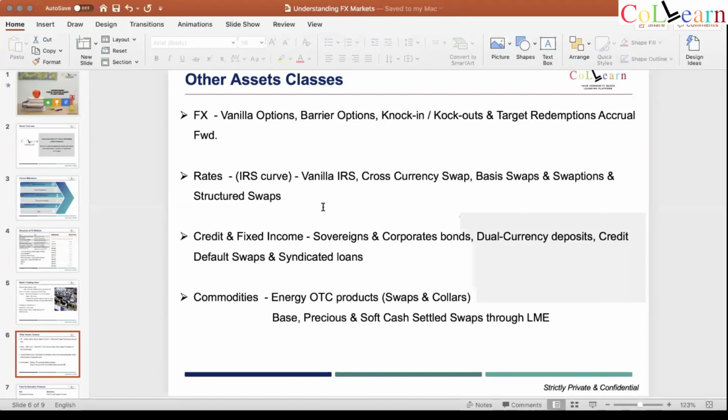Okay. So here's a bit more on other asset classes. FX we've covered. Now within FX, there's a huge amount of products which you can do, which are not allowed in India because RBI does not allow a lot of options. These are mostly exotic options, as we call it. Once you start doing that, it won't look as exotic as the name sounds. But these all products have their own feature.